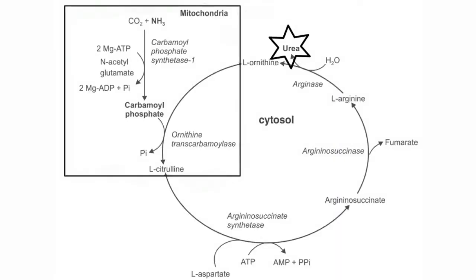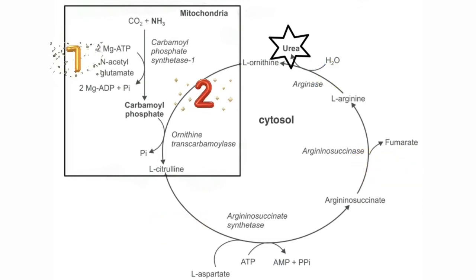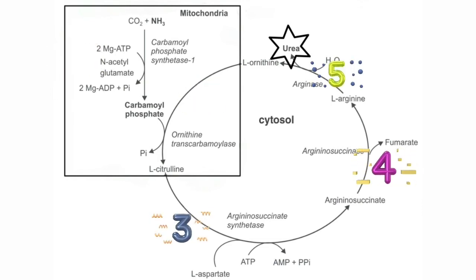Reactions of urea cycle. So there are total 5 reactions which lead to the production of urea by this cycle. Out of these 5 reactions, 2 reactions take place in the mitochondria and 3 reactions in the cytosol. In the first reaction, carbon dioxide and ammonia condense to form carbamyl phosphate. Whenever you are joining carbon dioxide and ammonia, we need to create a bond.